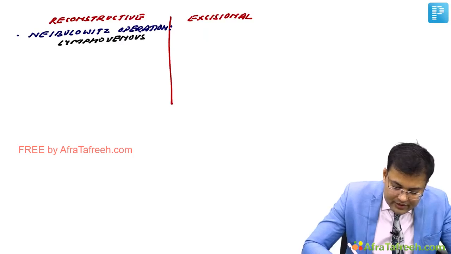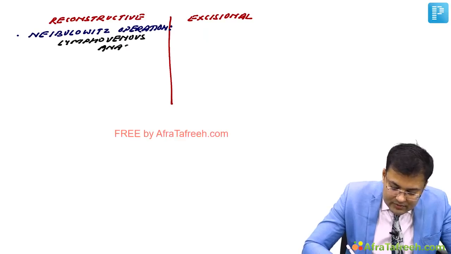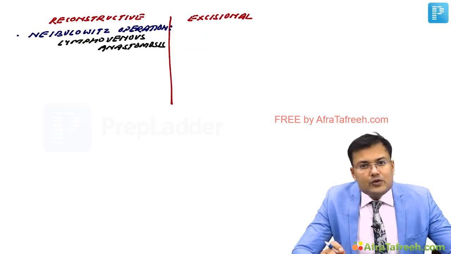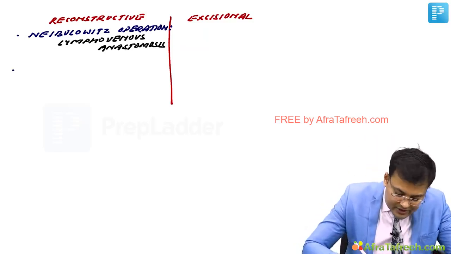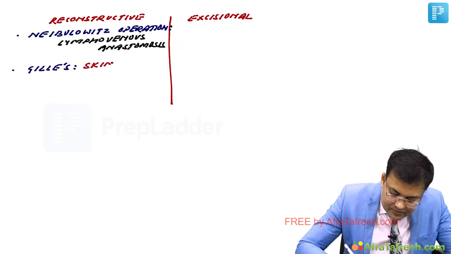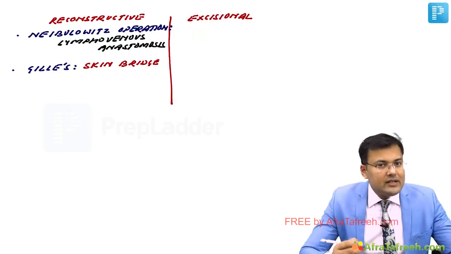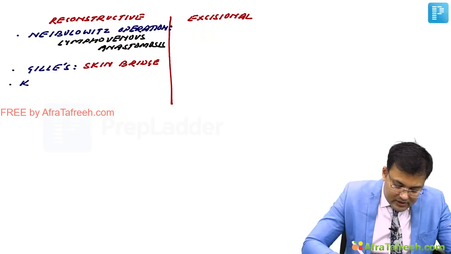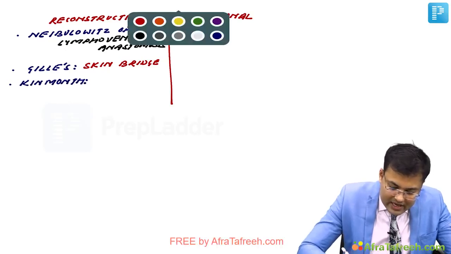The second is Gillies, in which we use a skin bridge for reconstruction. And the third is Kinmonth. In Kinmonth we use ileal mucosa.